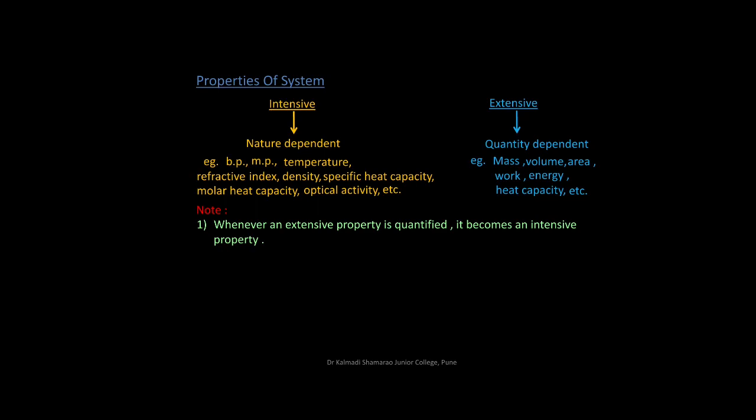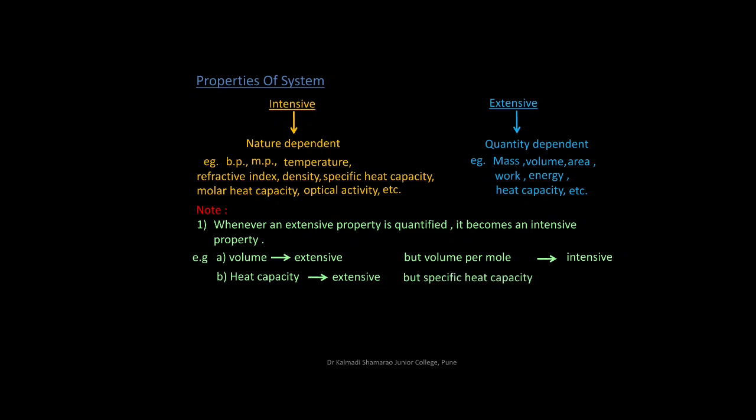Whenever an extensive property is quantified, it becomes an intensive property. For example, volume is an extensive property, but volume per mole is an intensive property. Heat capacity is an extensive property, but specific heat capacity is an intensive property.